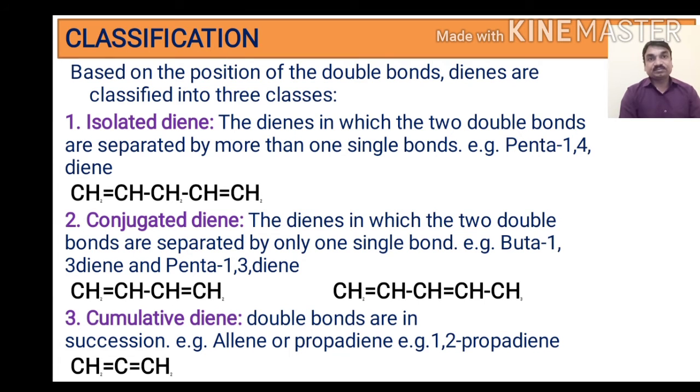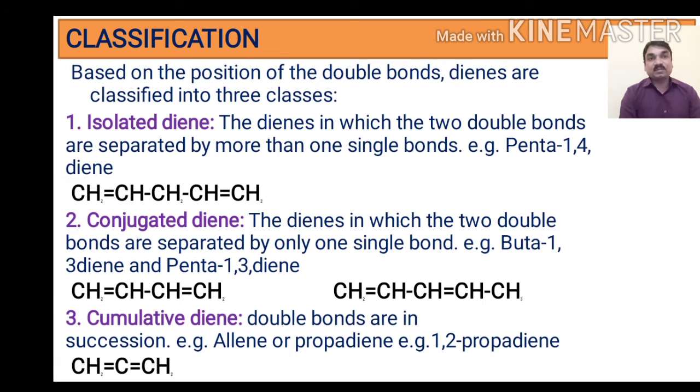So the next class of compounds is the conjugated dienes. The name conjugated itself suggests that the two double bonds are present in conjugation. First of all, what is meant by conjugation? Conjugation means alternate double, single and double bonds, and that is called conjugation. Dienes in which the two double bonds are separated by only one single bond are called conjugated dienes.